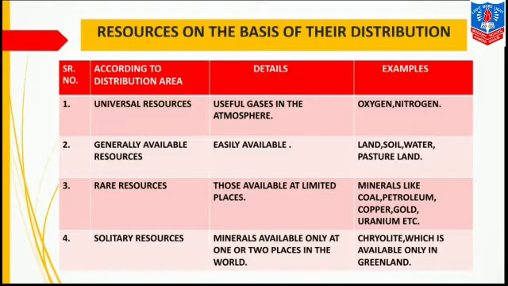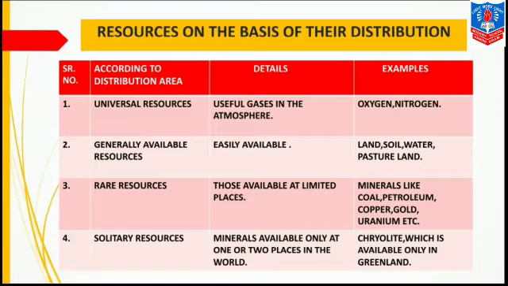Examples of these gases are oxygen, nitrogen, and many more such gases will be there which are available universally, but their proportion may be different. Second one is generally available resources. That means they are normally available. Details are easily available. Land, soil, water, pasture land, these are the examples of generally available resources. That means mostly every country uses these resources.